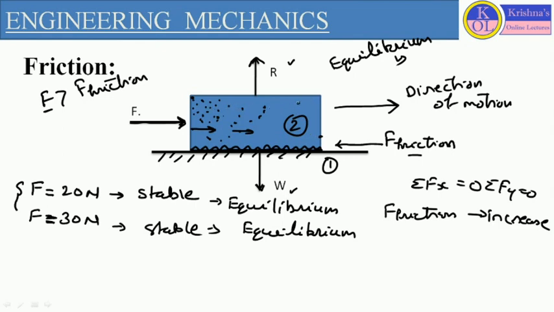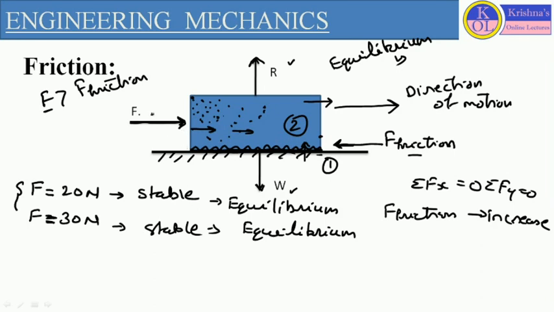This disturbance will try to move this particular body in a particular direction, towards the direction of motion. And if we want to resist the motion and keep this body in equilibrium condition, then the stable body should apply some resisting force against the direction of applied force. So here, this friction force will be generated on this contact surface against the external load.